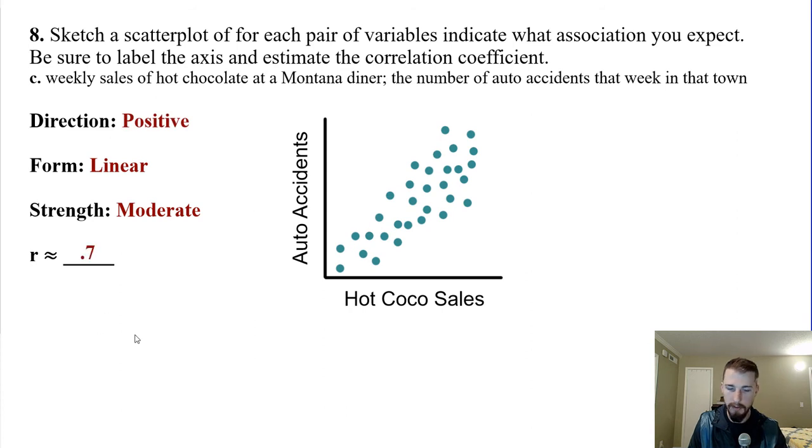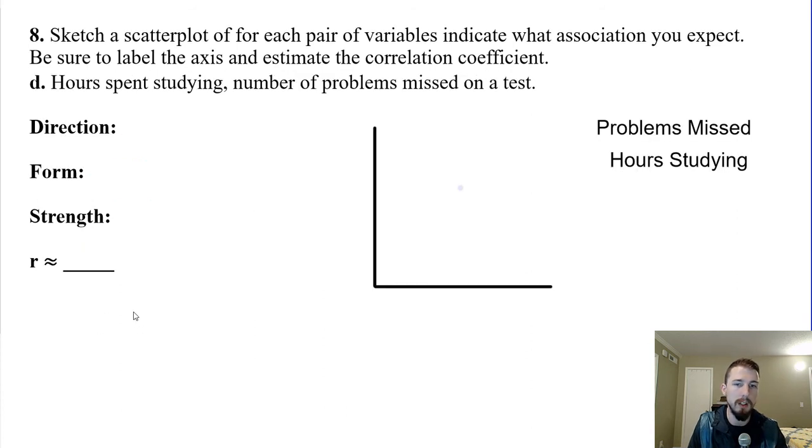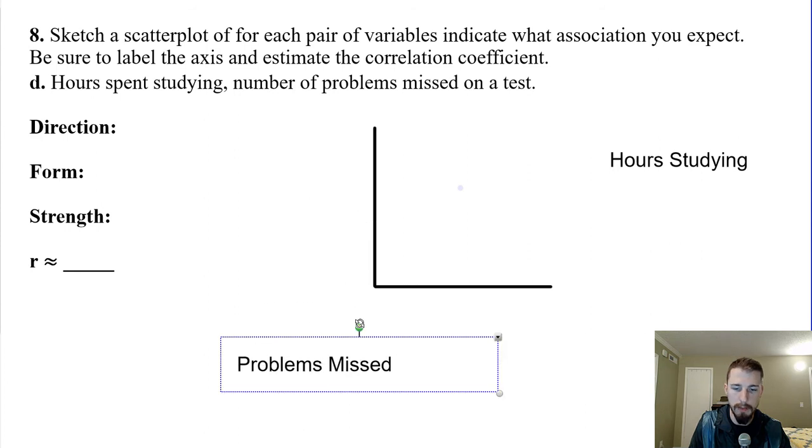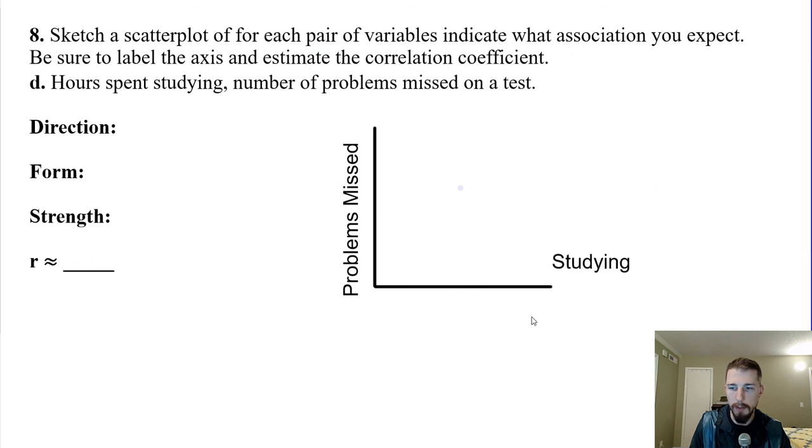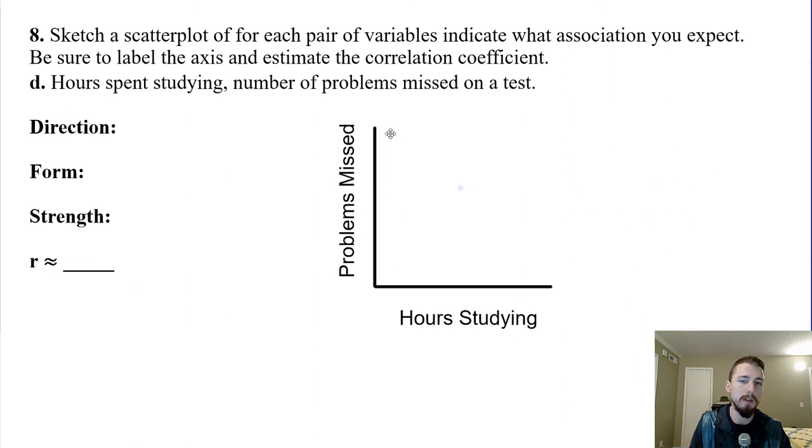All right, next one. Hours spent studying and the number of problems missed on a test. So I'm going to say the number of problems you miss is what I'm interested in measuring, and then hours spent studying is going to be our explanatory variable. So as you increase the number of hours that you spend studying, the number of problems you miss should be going down. So our direction would be negative.